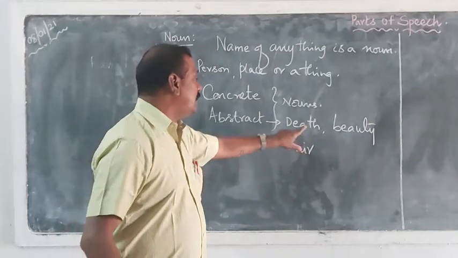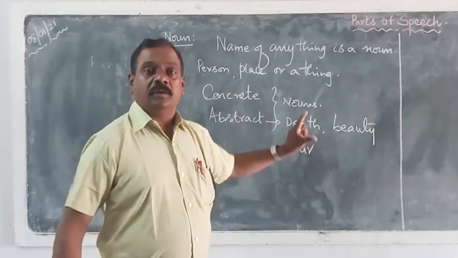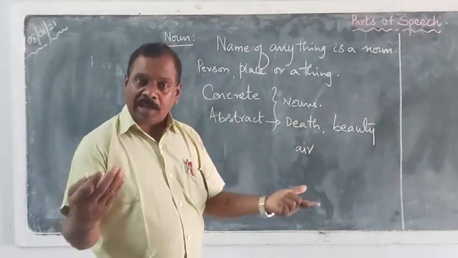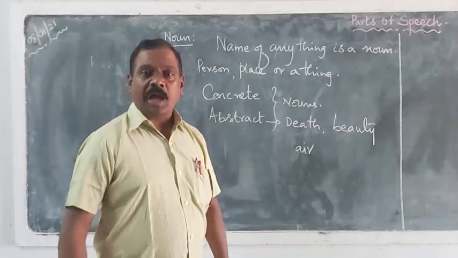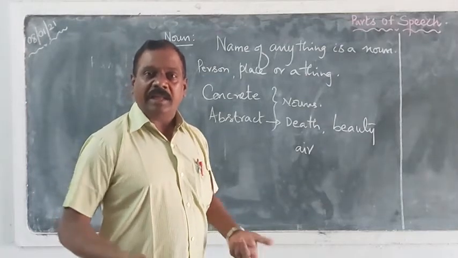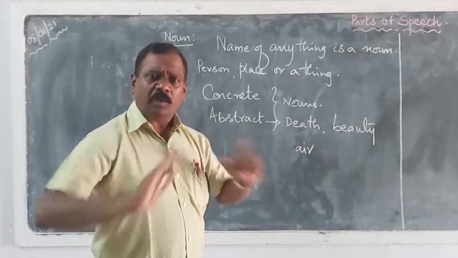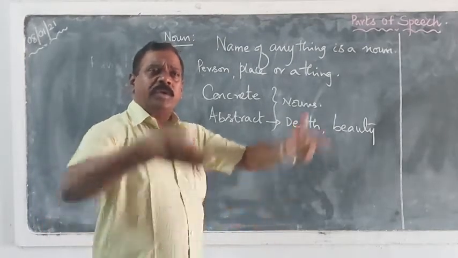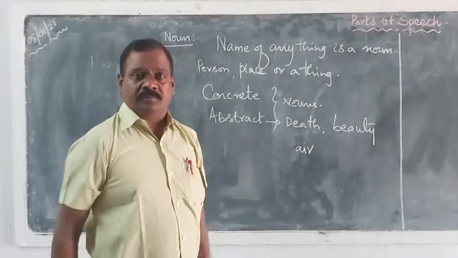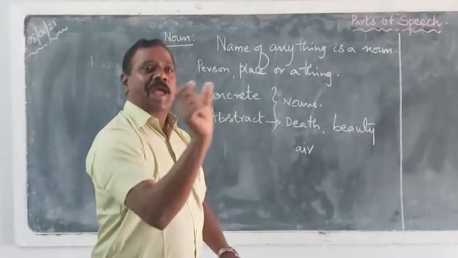So these are abstract nouns. For example, anger, hunger, hungry, angry, emotions. Emotions cannot be seen. The person who is in that particular emotion can be seen. Separately we cannot see anger.